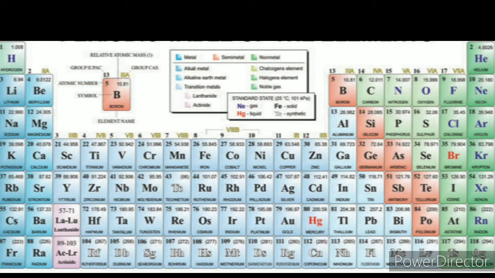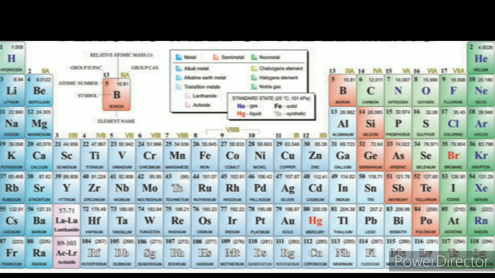The whole green color family represents the non-metals. Here, see hydrogen. Hydrogen is also green in color, so it is a non-metal, but why is it arranged in the first group? The first group elements have 1 electron in the valence shell. Hydrogen also has 1 electron in its valence shell, so it is present in the first group.